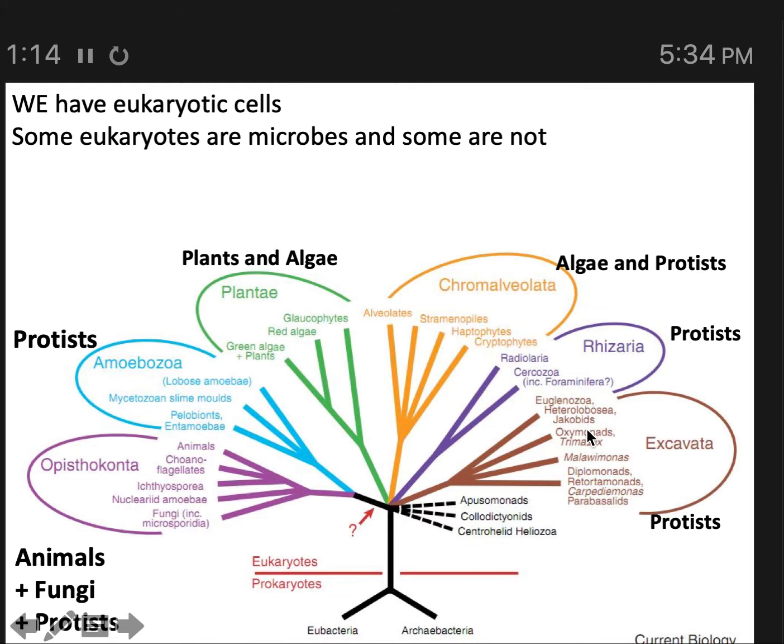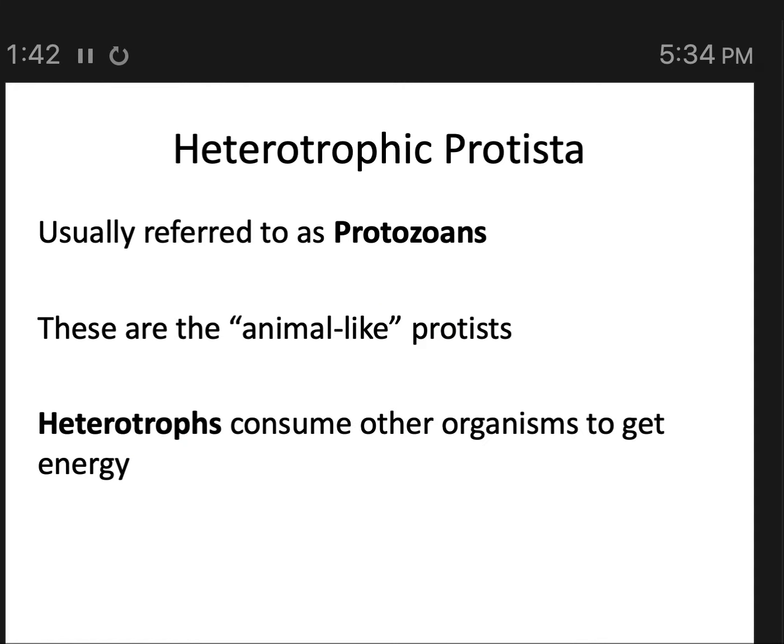So I'm just going to bring back this phylogenetic tree from the first week, and you can see that protists are represented in every single eukaryotic kingdom. And I'll also point out that algae is not even a single group. So the term algae, the term protist, these don't represent actual groups of organisms that are genetically related.